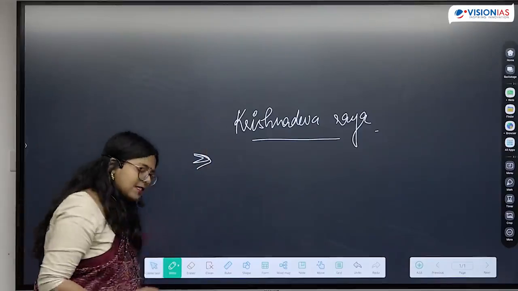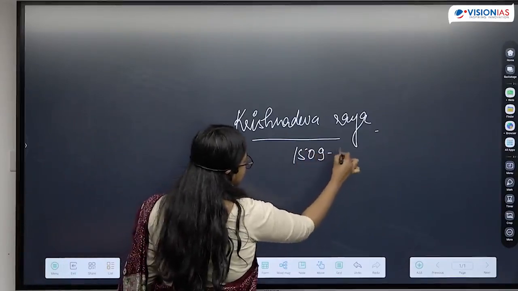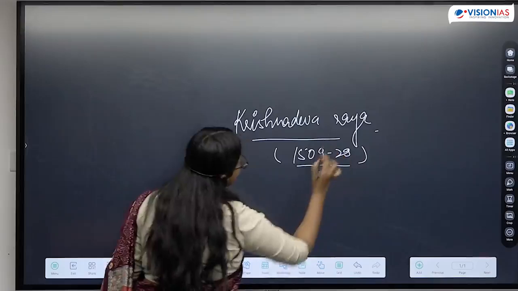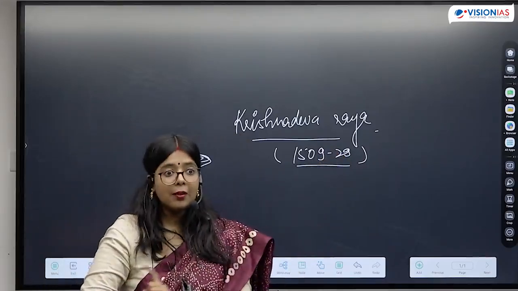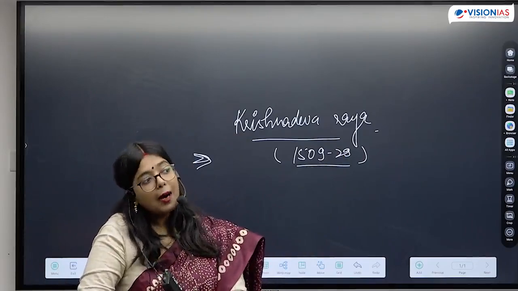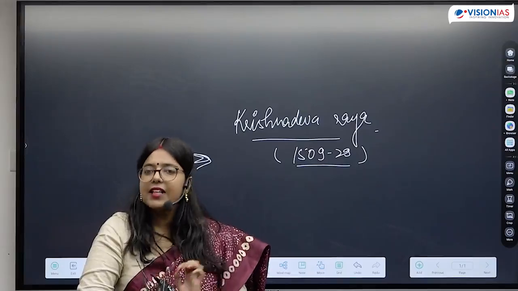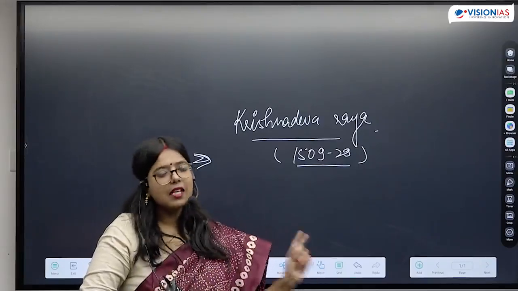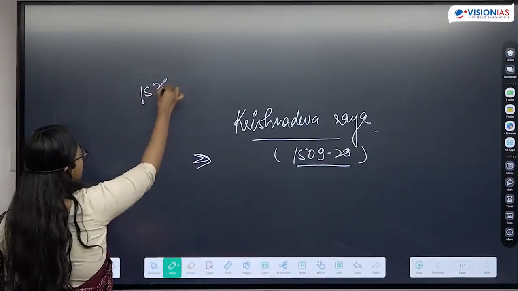In yesterday's class, I told you that Krishna Dev Rai is the ruler who was called Andhra Bhoj. When we were discussing the Mughal Empire, I also told you how Babur mentions Krishna Dev Rai, saying that he is a very powerful ruler from the southern part of India. Babur had come to India in 1526.